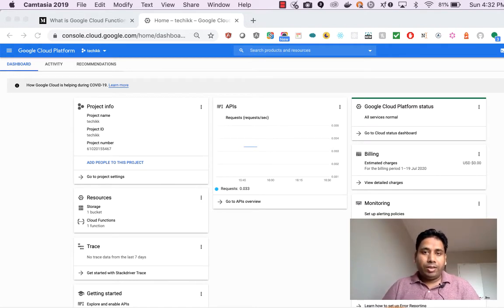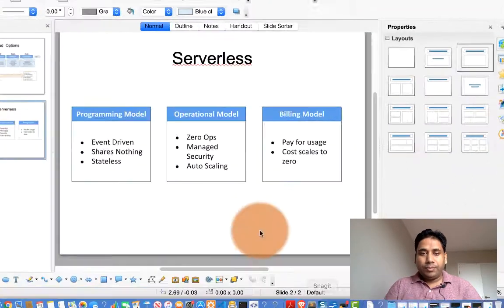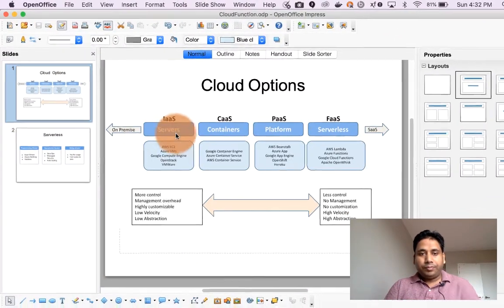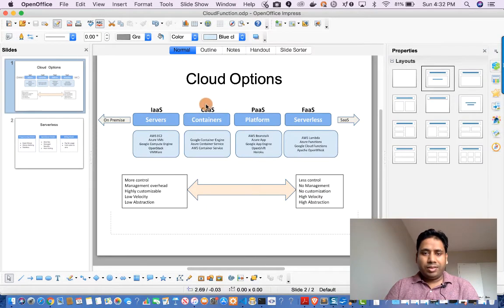Before studying Google Cloud Function, let's understand what options we have from the Google Cloud. When we are talking about Cloud Function, there are various options available: infrastructure as a service, container as a service, platform as a service, and nowadays we have function as a service, and we have software as a service.